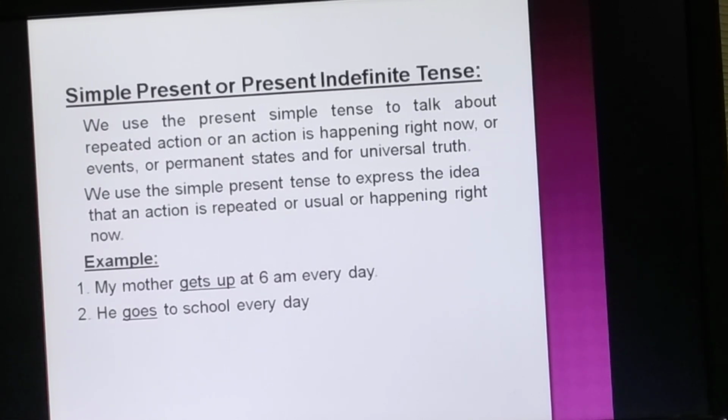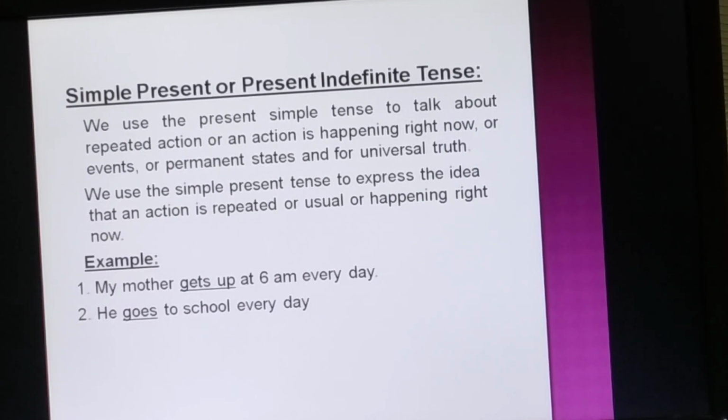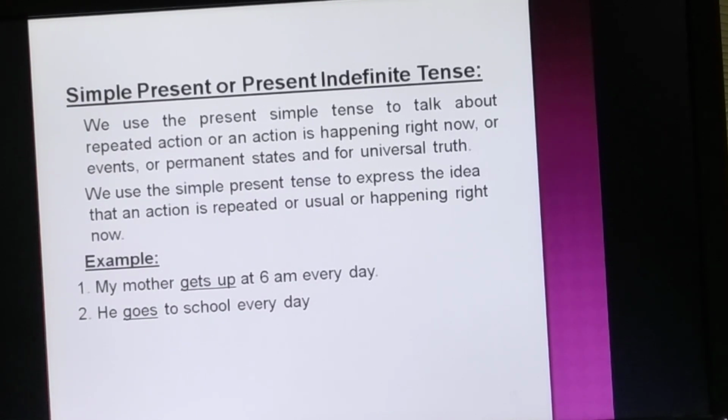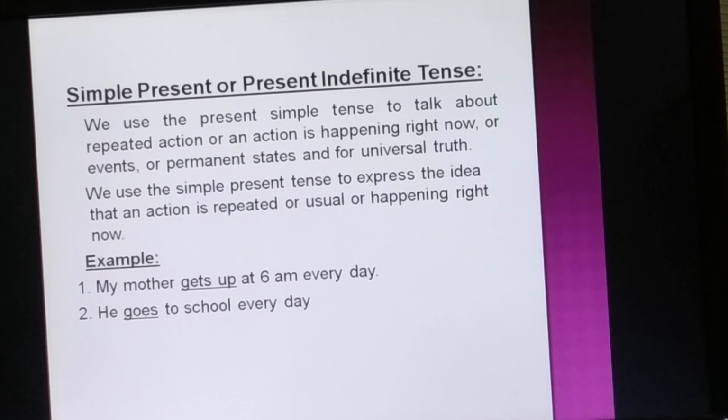We use the present simple to talk about repeated actions or events, permanent states and for universal truth. We use the simple present tense to express the idea that an action is repeated or usual. The action can be a habit, a hobby, a daily event or something that often happens. For example, number 1, my mother gets up at 6 a.m. every day. Number 2, he goes to school every day.